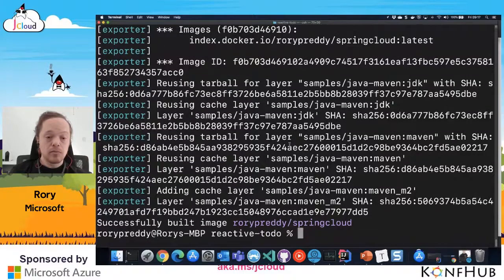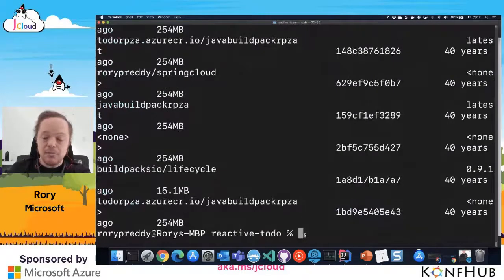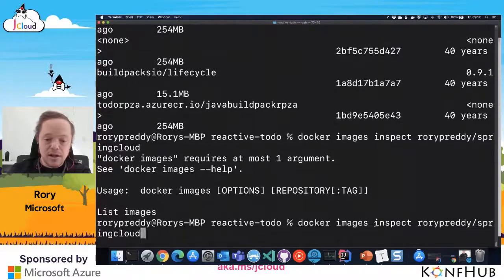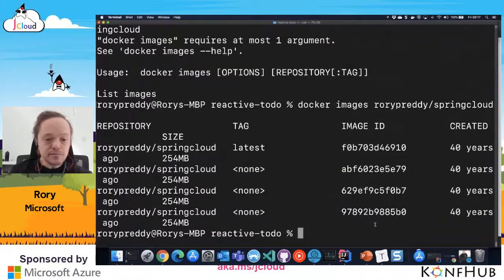the actual application that I'm going to run, and it's done. I've just built a cloud native Buildpack with all of those images, and I can go docker images, and I can find that image. So docker images, and if I can find it, docker inspect. And we want to go Rory Pretty, going a little bit off script here, Spring Cloud. You can go and inspect those. Yeah, it doesn't like the inspect. Let's just go docker images there. And you can go inspect it, and you can see all the different layers. And then I've got my layer there.